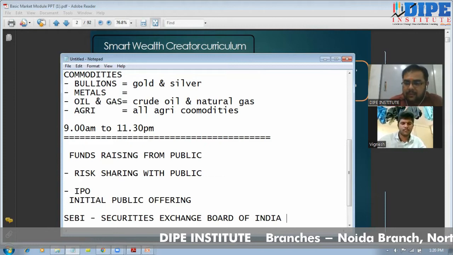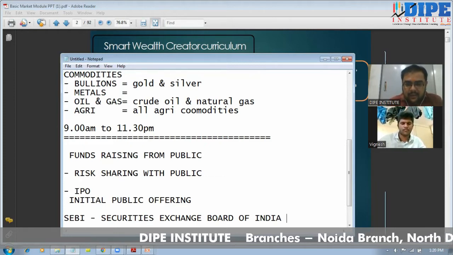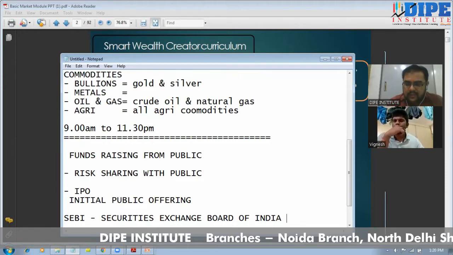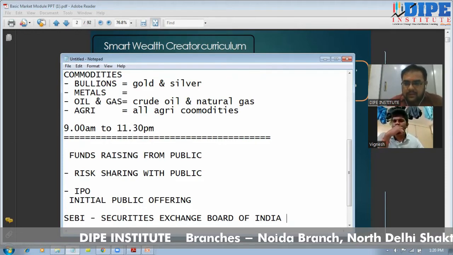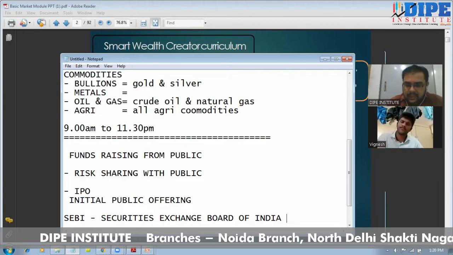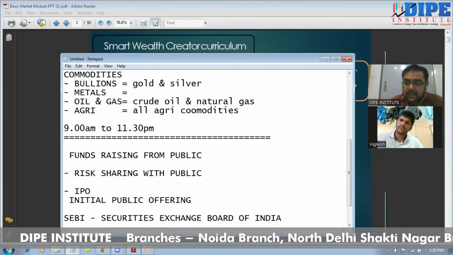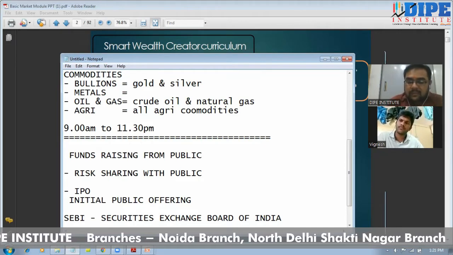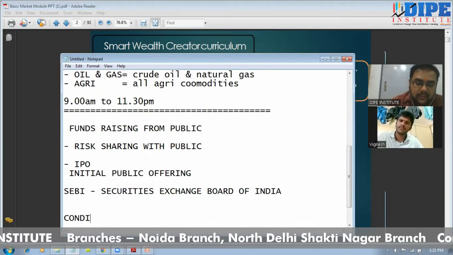SEBI is the regulatory body that is regulating and managing the complete stock market operations. All the stock market operations and everything is managed by SEBI in our securities market, right? So SEBI basically monitors the IPO, and there are certain conditions made for companies coming to apply for an IPO. Now, what are the major conditions for any company to follow for an IPO?